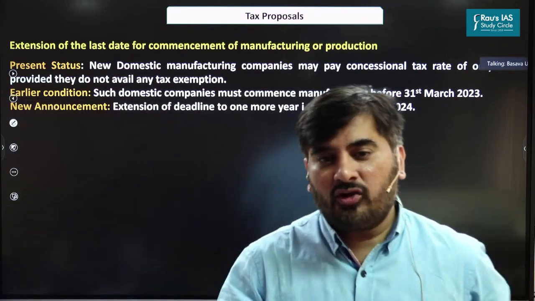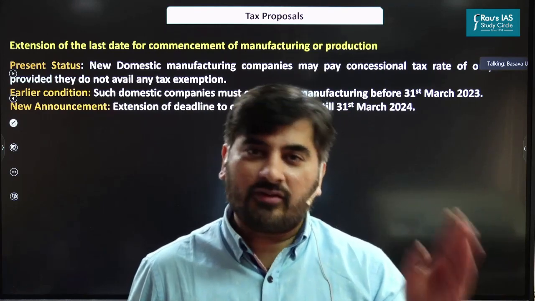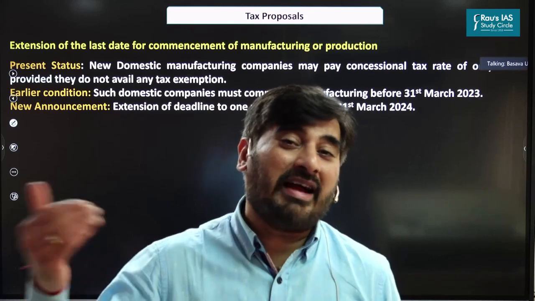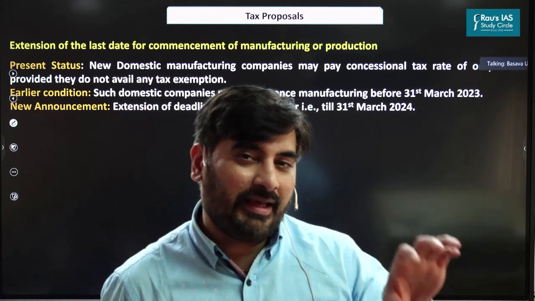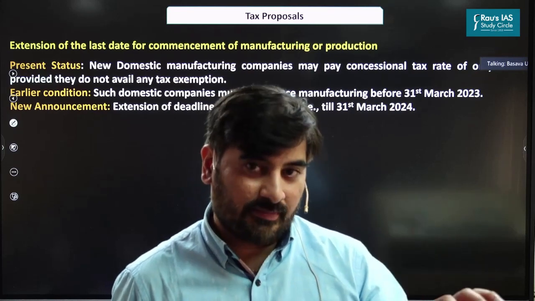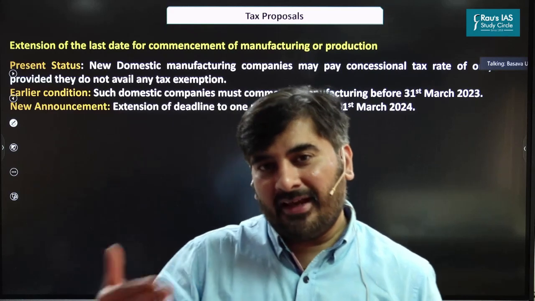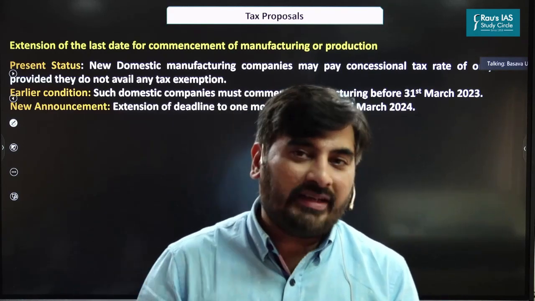So in case of India, you have 2 types of companies. One is the existing companies, that is old companies. And the other one is the new domestic manufacturing companies. The existing companies right now pay a corporate tax of 22%. The new domestic manufacturing companies can pay a low tax rate of 15%. So they pay a lower tax rate.